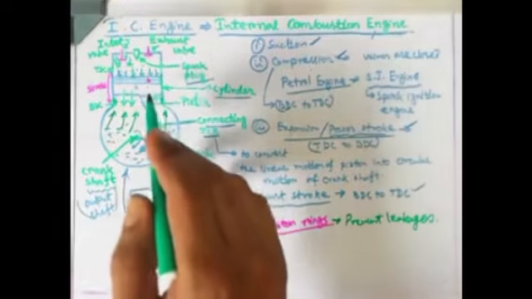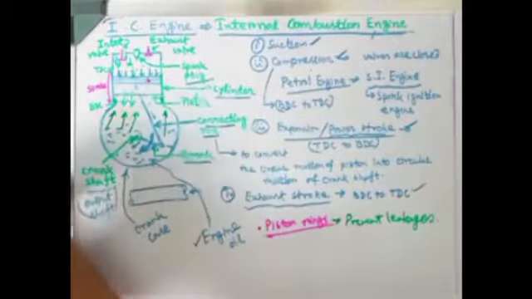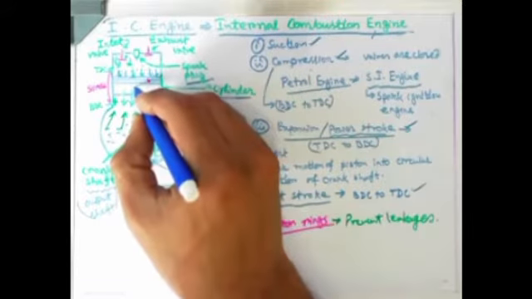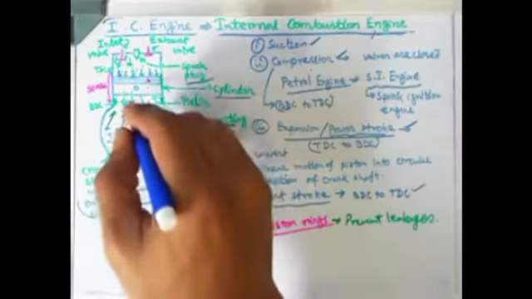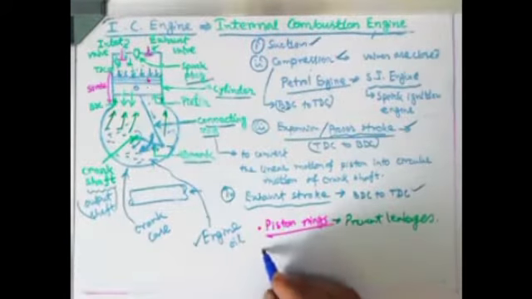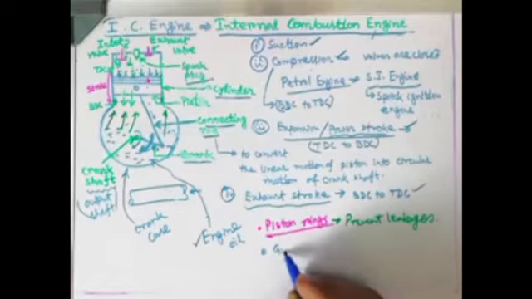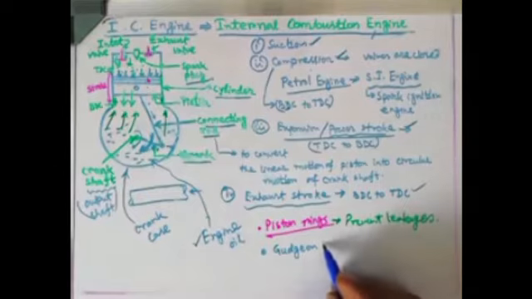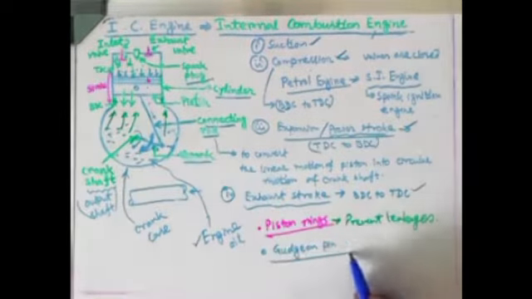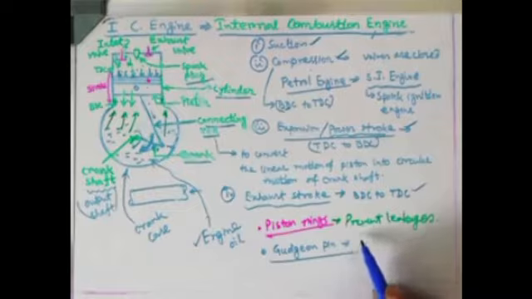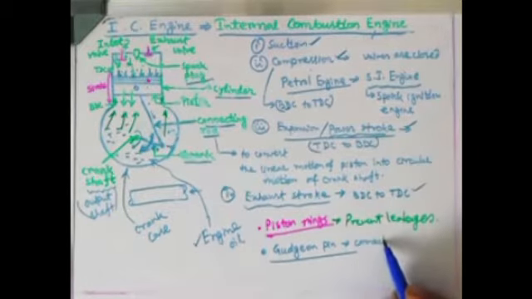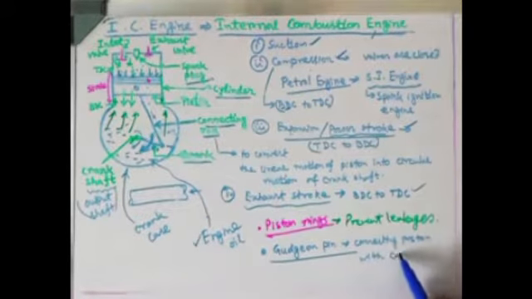Okay, so the piston ring is also very important. And this small circular thing you can see is basically a pin. That pin is known as the gudgeon pin, G-U-D-G-E-O-N, gudgeon pin. Why is it kept over there? It is basically connecting the piston with the connecting rod.